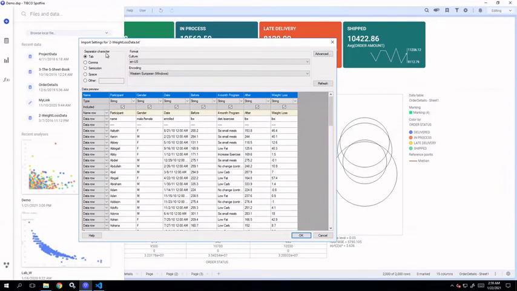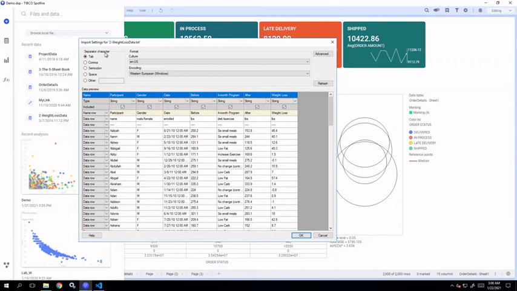There are numerous options that you can use to manipulate or correct the data which is being imported into Spotfire. The first is the separator character. For CSV and TXT files, it is important to have the right separator character configured to read the table in the tabular format, like we are seeing right now.